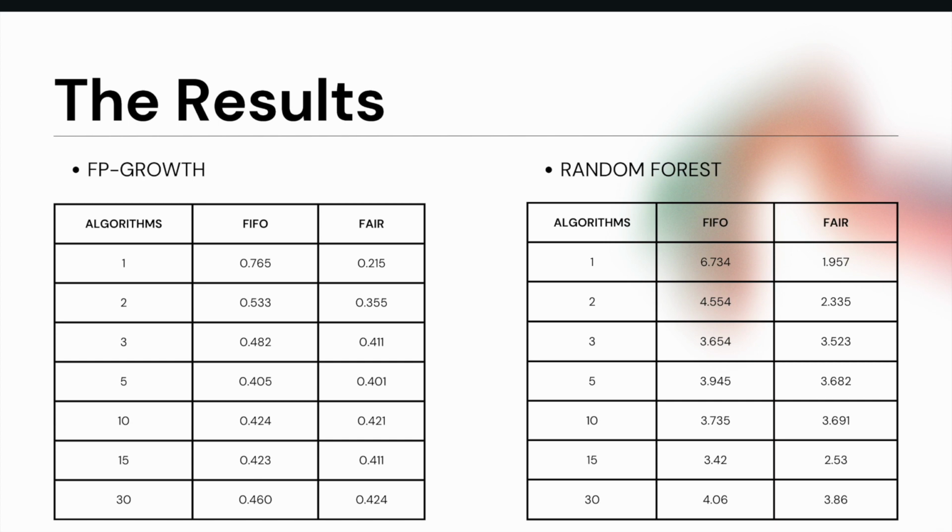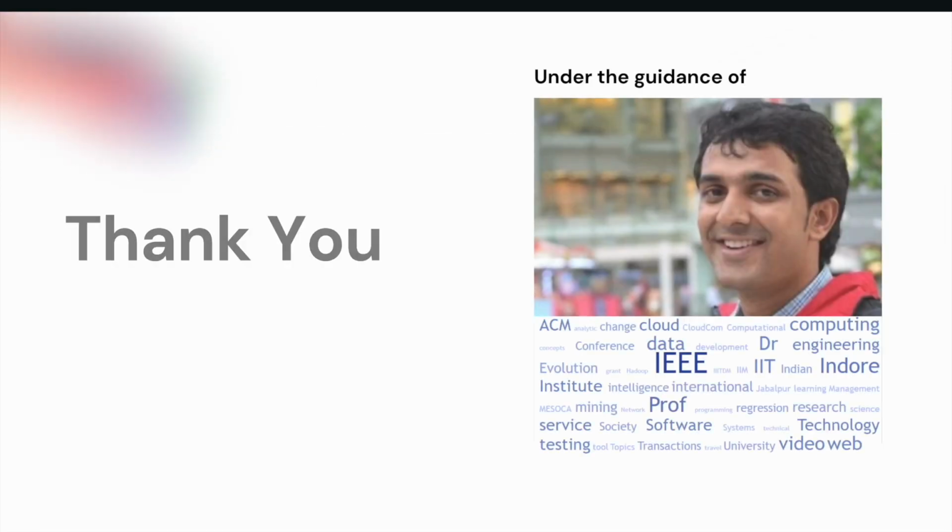Our extensive experimentation revealed the complete advantage of the FAIR over the FIFO scheduler for both small and moderate numbers of nodes, and for both algorithms, random forest and FP growth. While the magnitude of this advantage varied across the number of nodes, this can be attributed to the network overheads that occur. Further study needs to be done to quantify the effect of these overheads for more detailed results. Thank you.